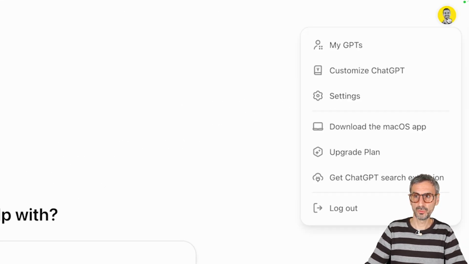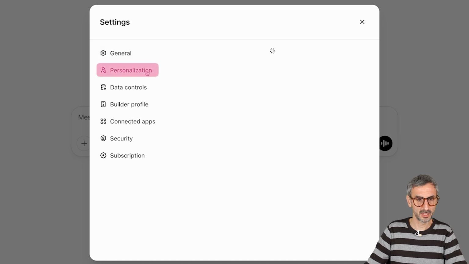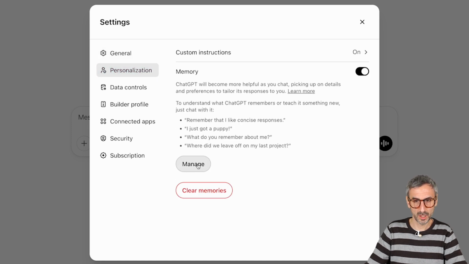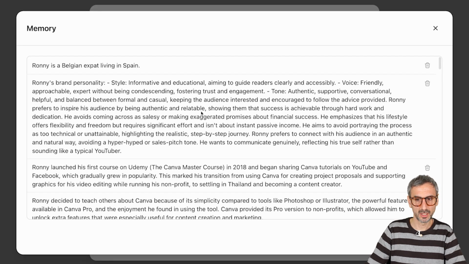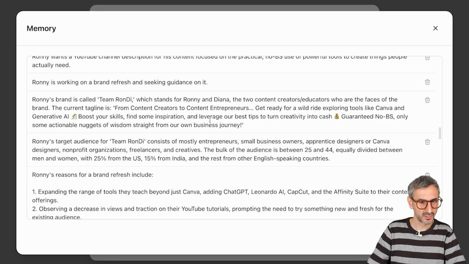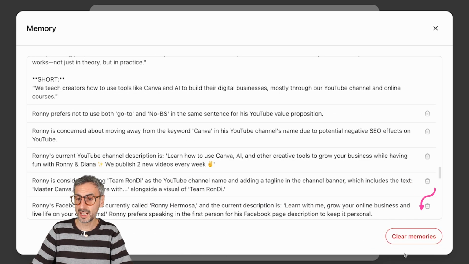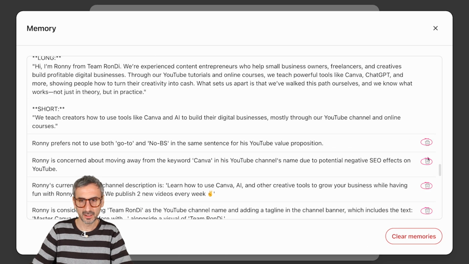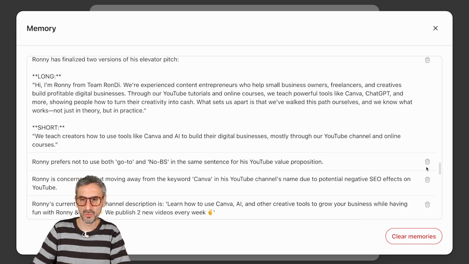But I want to show you from my paid account, going to my settings, personalization, and then the memory right here. You see it's turned on, I can manage that memory, and all of that information is stuff that ChatGPT knows about me. I can clear the entire memory, or I can clear individual pieces of memories from this window right here. So memory is a great feature that is making my ChatGPT experience so much more tailored to me, because it knows me, it stores information about me. When you are used to it and then all of a sudden you don't have it in DeepSeek, it hurts to not have it.